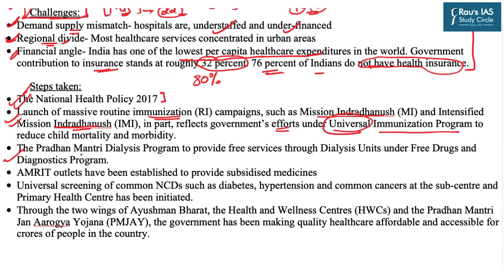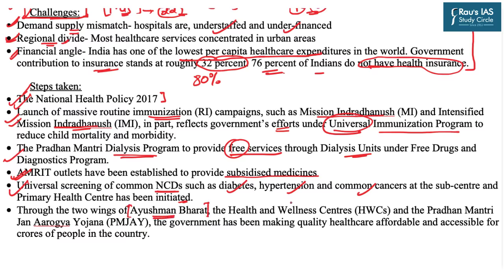The third is the Pradhan Mantri Dialysis Program, which has been launched to provide free services through dialysis units under the free drugs and diagnostics program. In order to increase accessibility to medicines, Amrit outlets have been established to provide subsidized medicines. Further, universal screening of common non-communicable diseases such as diabetes, hypertension, and common cancers at the sub-center and primary health center has been initiated. And the latest and the greatest step taken by the government of India is the Ayushman Bharat. Now we know that Ayushman Bharat has two components.